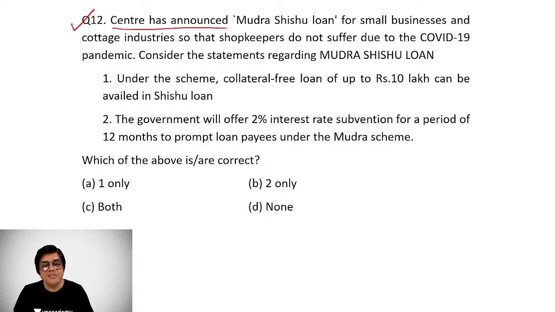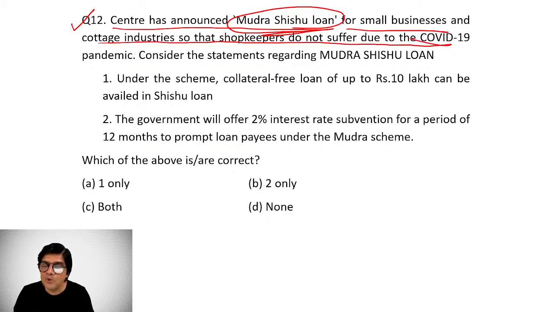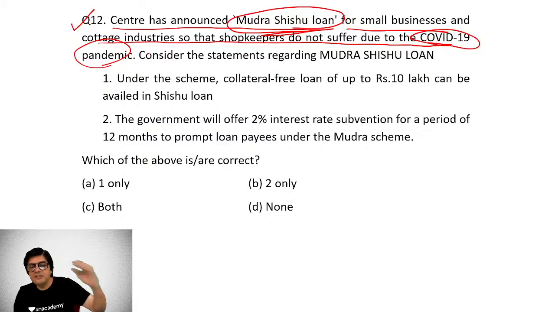Now, question number 12. The Center has announced Mudra Shishu loans for small businesses and cottage industries so that shopkeepers do not suffer due to the COVID-19 pandemic, right? The government has given tremendous support in these difficult times, and a lot of leadership has been provided to the nation in the last 1.5 years, so to say, and the government has come up with a number of schemes.